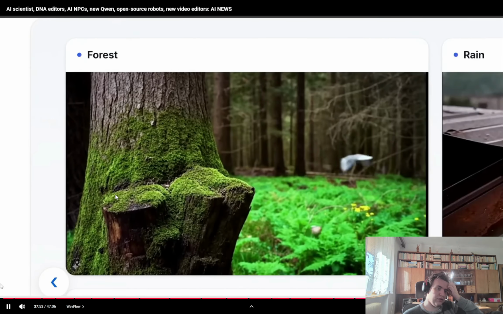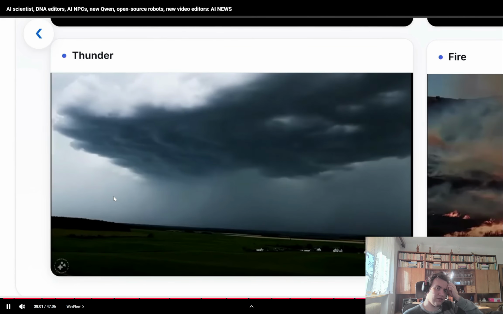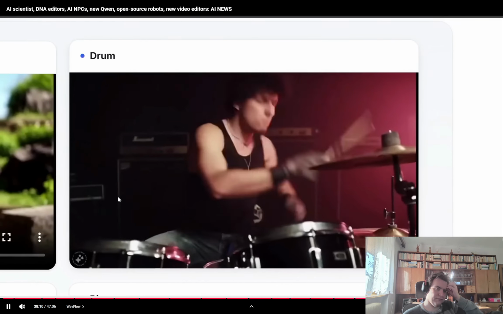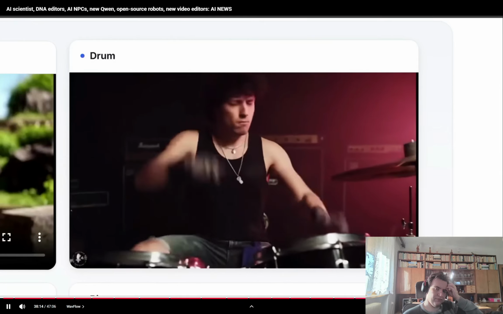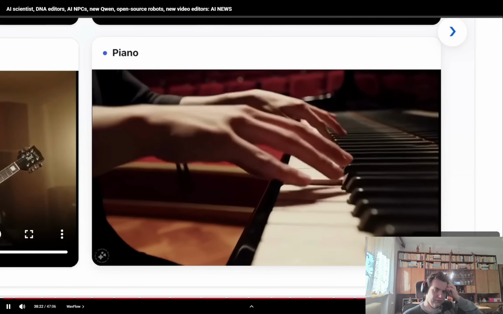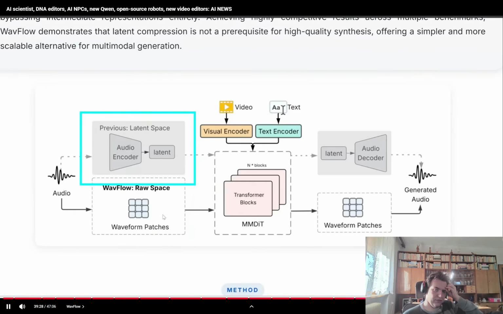Oh, it can basically do a sound in the rain sounds, actual sounds. Epic. Yes, it's got pretty good.